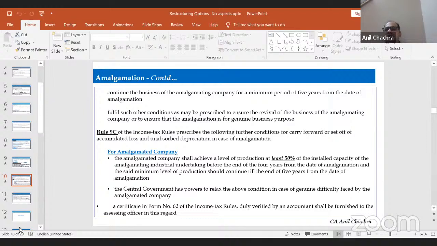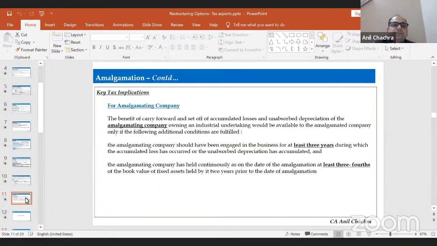And certain other conditions the government has specified, like you have to give the accountant certificate at the time of filing the return, stating whether your production level has been achieved or not. So all these conditions have been prescribed and need to be fulfilled at the time of restructuring your activities under the income tax provisions.